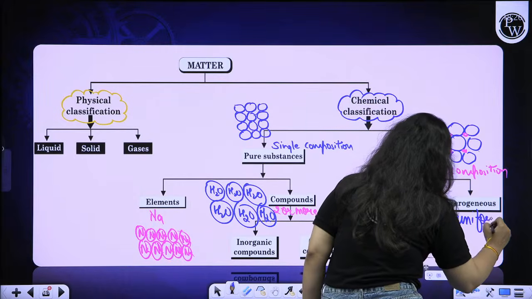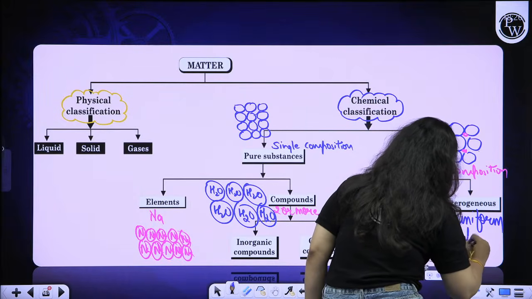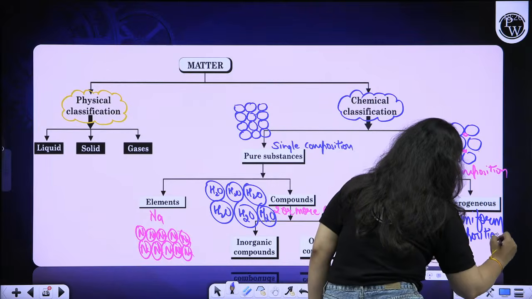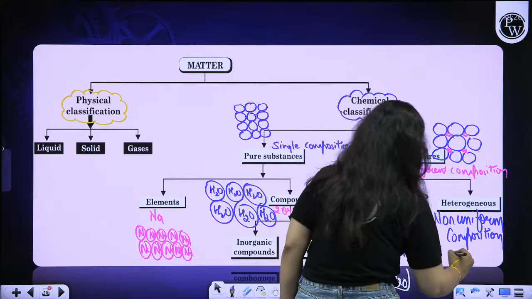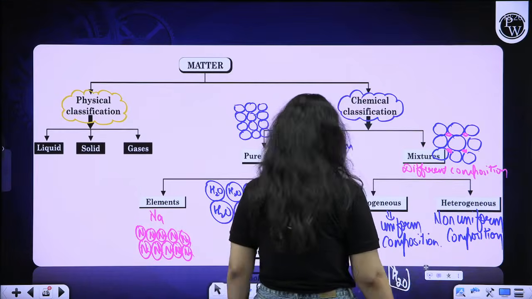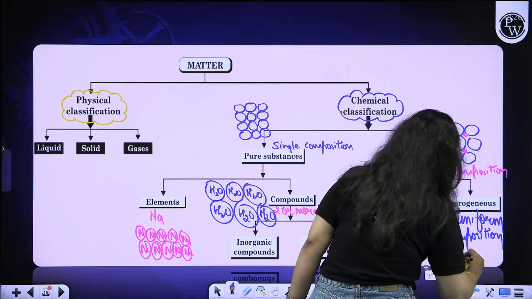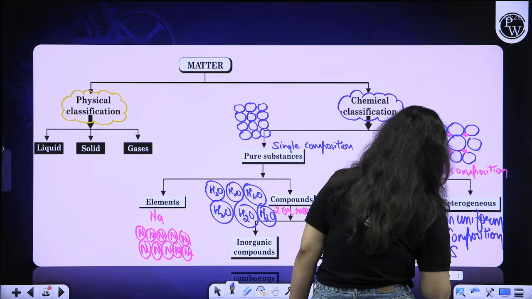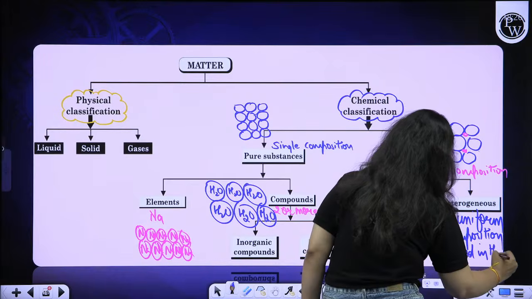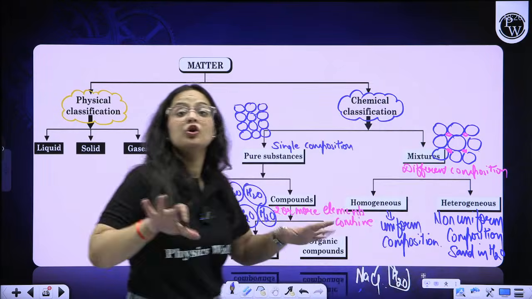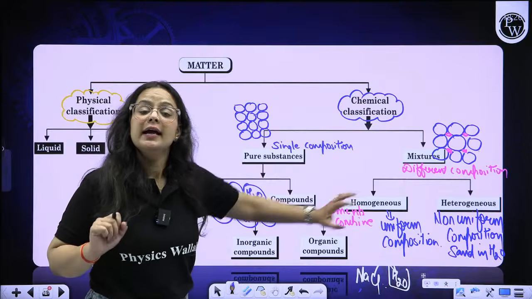Non-uniform composition means that we have, let's say, sand in water. So here we have non-uniform composition. So this is a heterogeneous mixture.